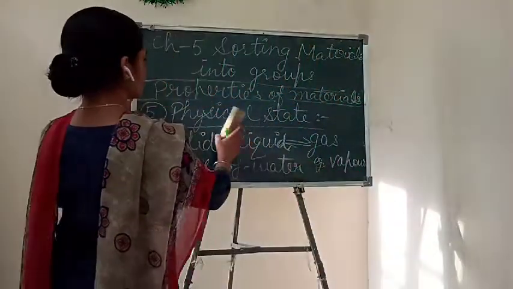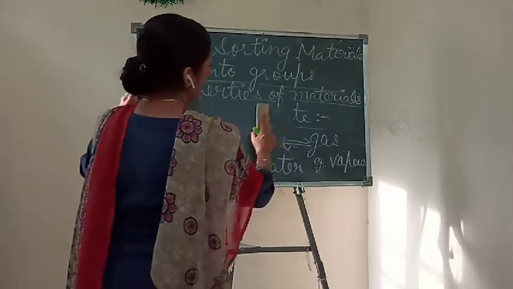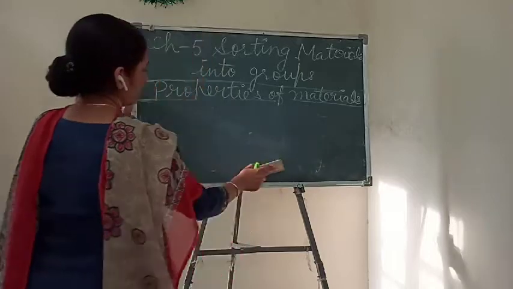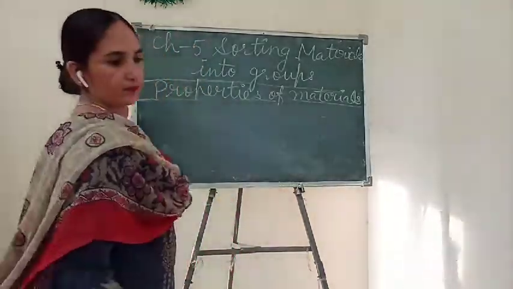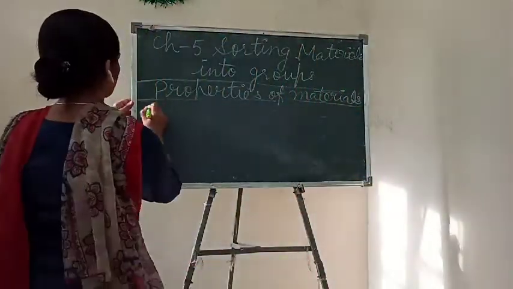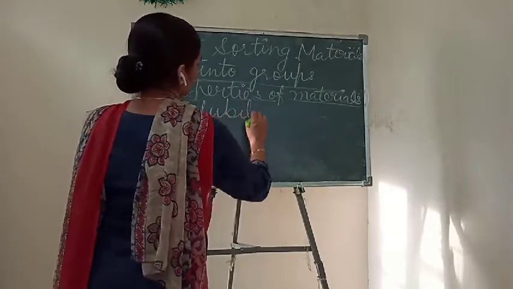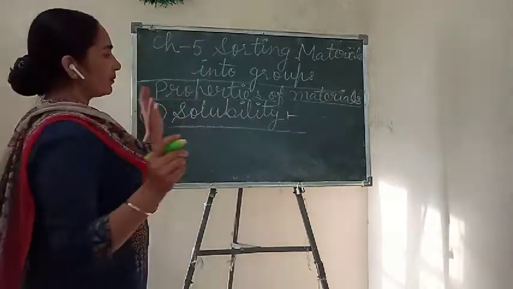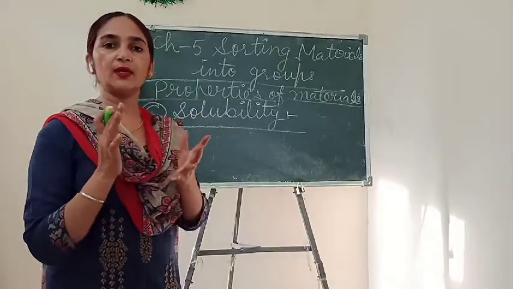And after this physical state, next our sixth property is solubility. Solubility. You know children, some of the materials are easily soluble in water.